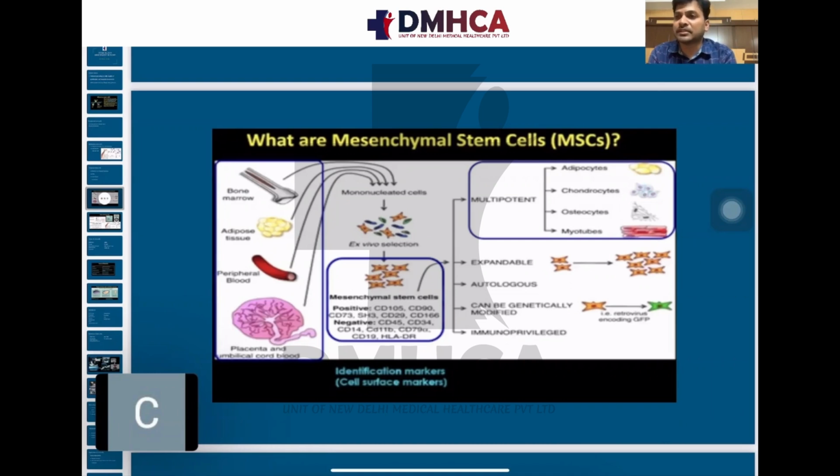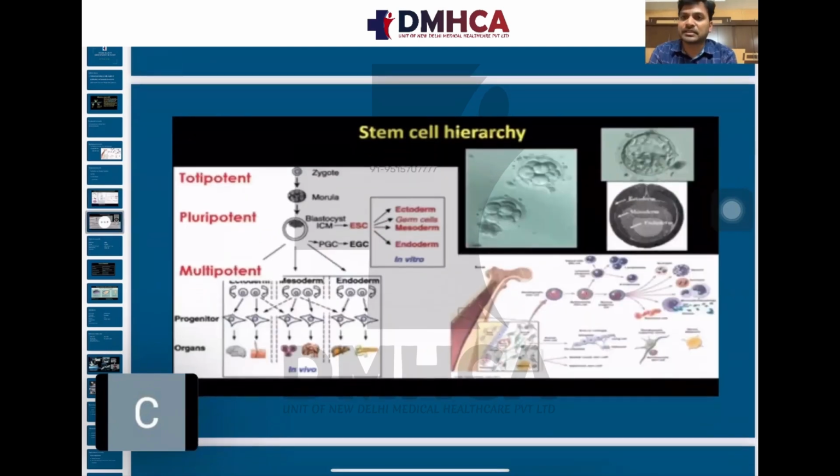They will enlarge the tissue and cause tissue expansion also. They are autologous and can be genetically modified. After modification, we can change the property of the mesenchymal stem cells to differentiate into other types of tissues also. And they are immunoprivileged.